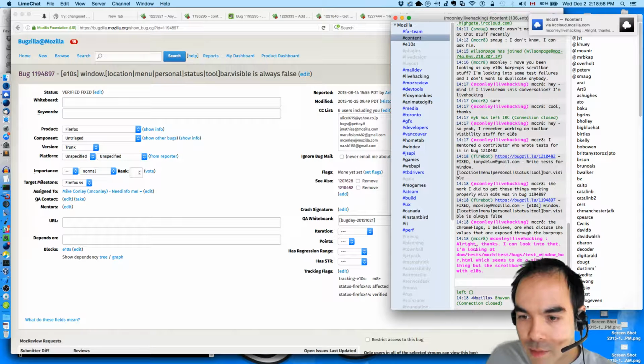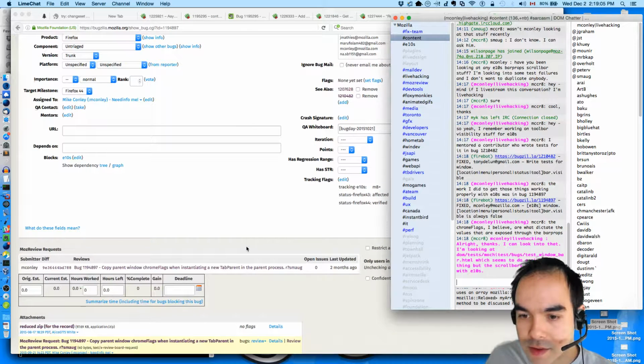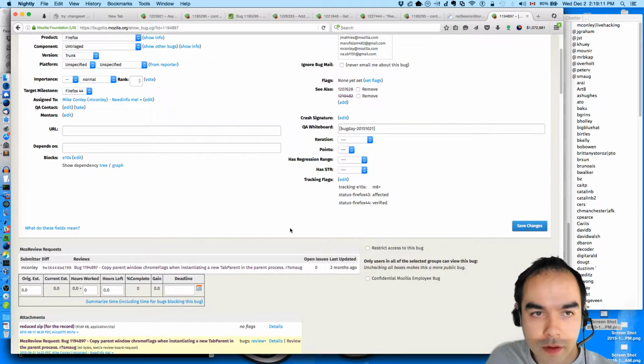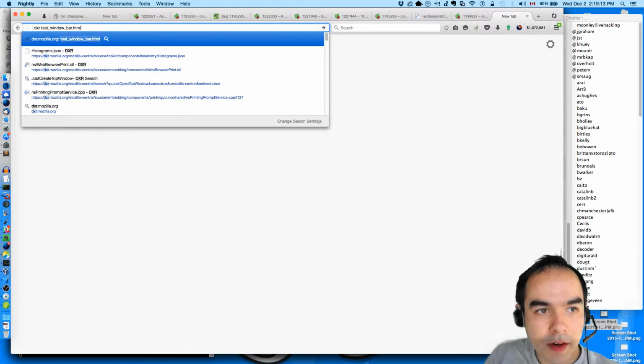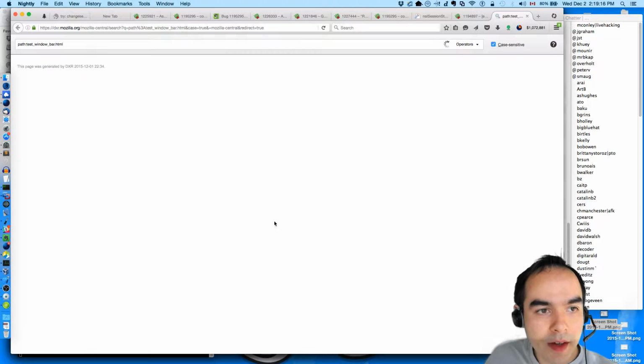Alright, thanks. I can look into that. I'm looking at test window bar, which seems to have a similar thing, but the scroll bars thing fails with ETNS. So let's look at this test in DXR.